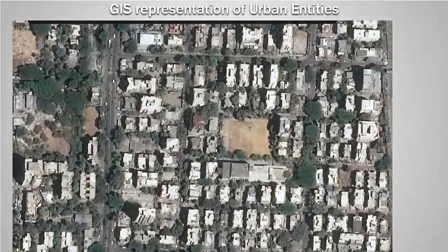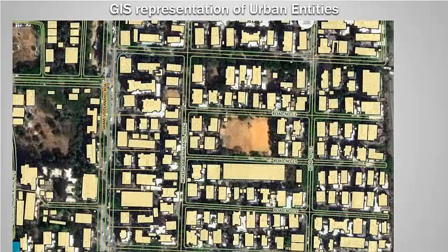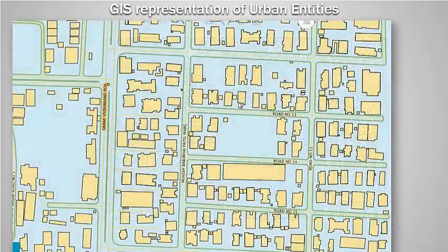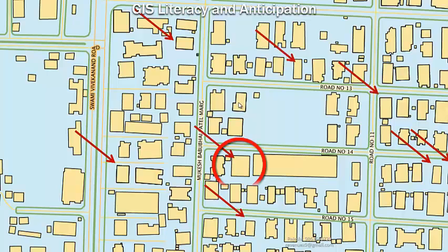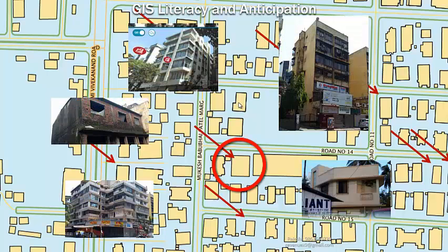Let us review a real life example. This is a portion of an actual satellite image used for digitization. This is how we digitize the image to represent it in CAD polygons. In this image, you can see most of the buildings are represented in square or rectangular shapes, which look identical to each other. If you consider this polygon, then you may keep on imagining how the actual building may look.